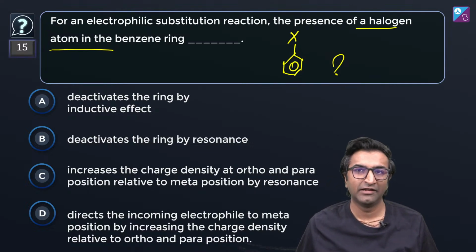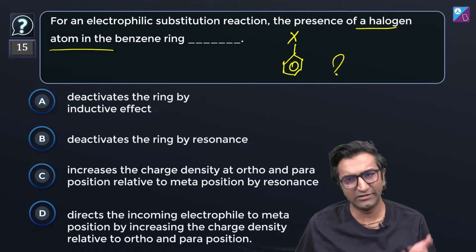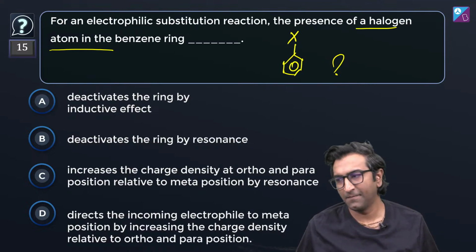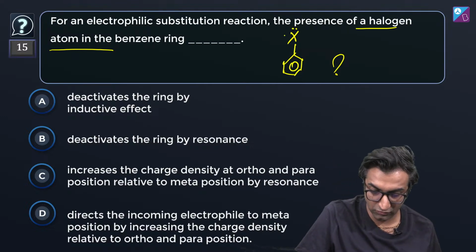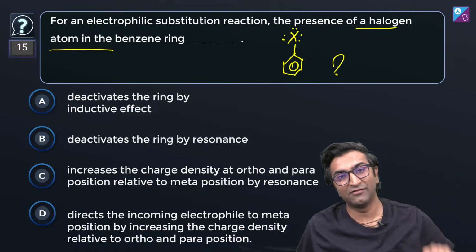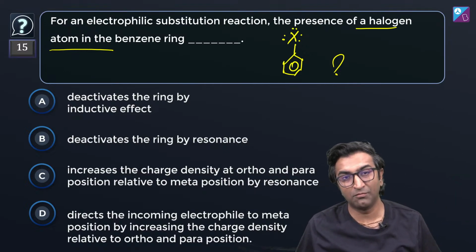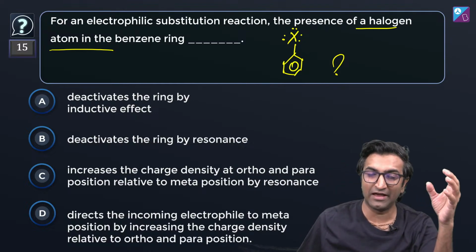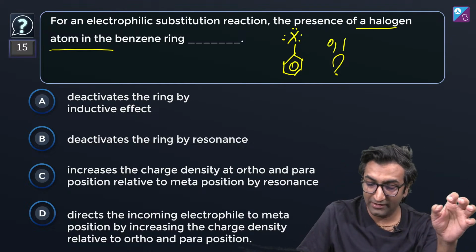One is the inductive effect. X is quite electronegative, so it pulls electrons towards itself. That's one thing, right? But X also has a lot of electrons: 1, 2, 3, 4, 5, 6. It's a lot of lone pairs. Those take part in resonance. So both things happen, okay? Because of these extra electrons, due to the resonance effect, it is still ortho and para directing.